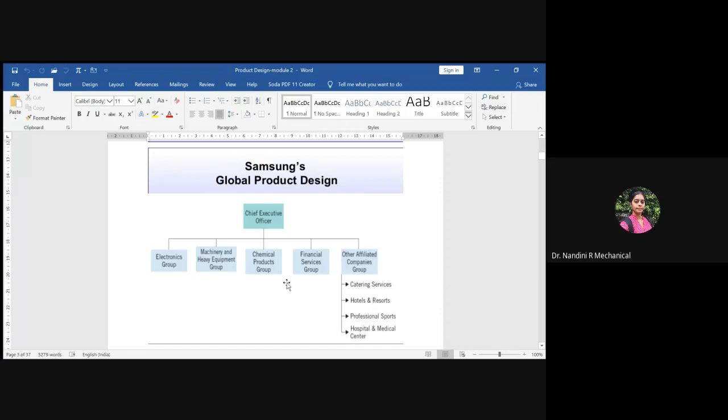And if the people who are working need some relaxation, if they need some sports facilities, then they might have some sports unit with a trained person who will help them get professionally trained in sports also. And if something happens while working, they need some immediate medical facilities. So they can also make an option for a hospital and medical center within the organization such that they keep the workers comfortable enough so that they can dedicate their entire time to doing the work with a good amount of concentration.